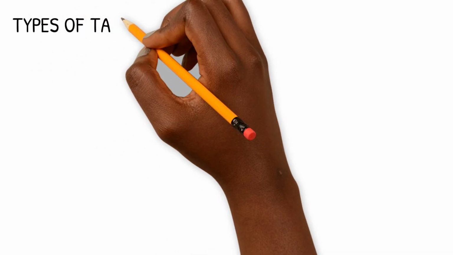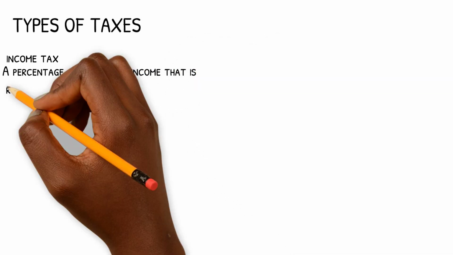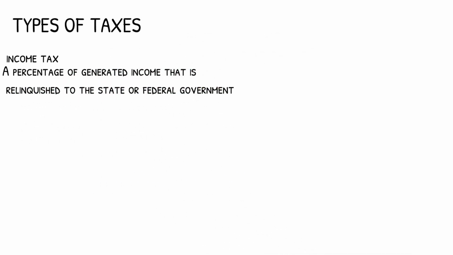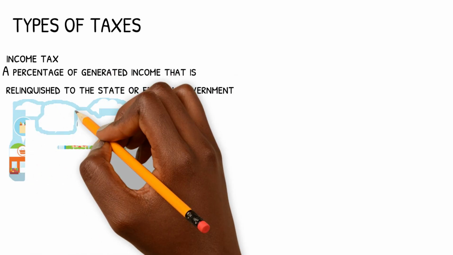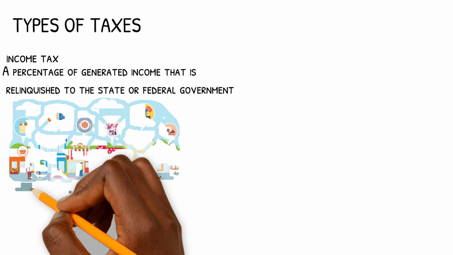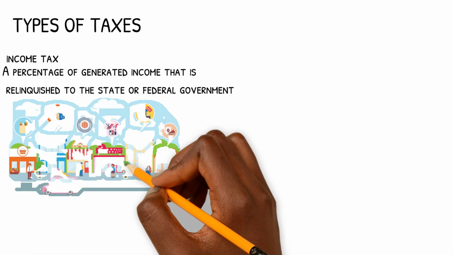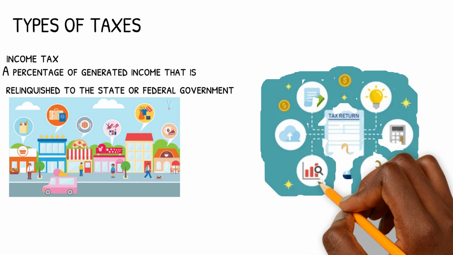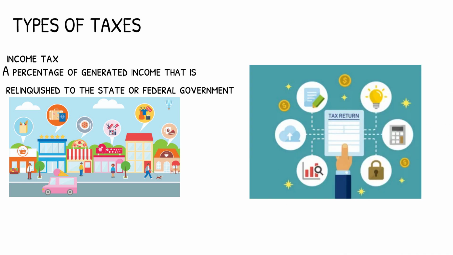Types of taxes. There are several very common types of taxes. One is income tax, a percentage of generated income that is relinquished to the state or federal government. The term income tax refers to a type of tax governments impose on income businesses and individuals within their jurisdiction generate. By law, taxpayers must file an income tax return annually to determine their tax obligations.